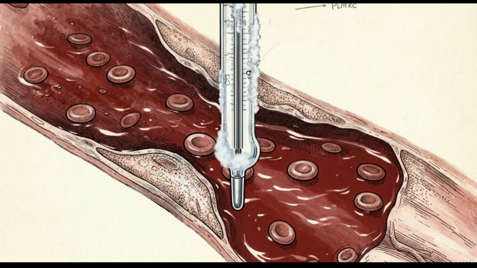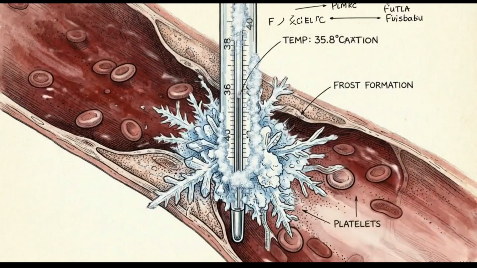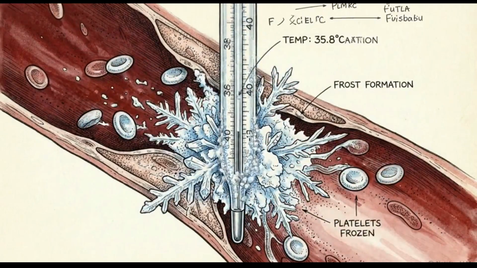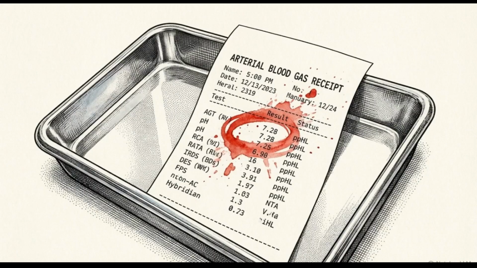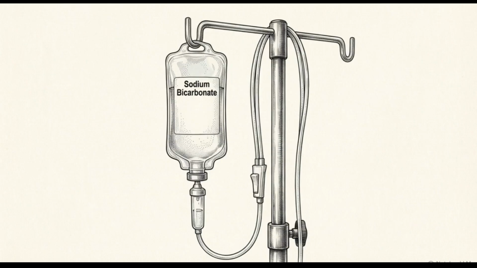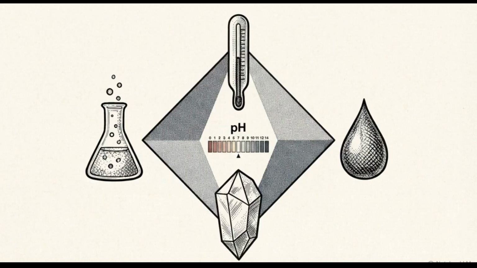Simultaneously, core temperatures dropping below 36 degrees Celsius globally impair every enzymatic coagulation reaction and drastically reduce platelet function. Acidosis, defined as a pH below 7.35, actively depletes fibrinogen and impairs thrombin generation. Crucially, administering intravenous bicarbonate to normalize the pH does not immediately restore this lost enzymatic function. Corrective factor replacement is mathematically futile unless these 4 baseline environmental parameters are actively managed and reversed through aggressive damage control resuscitation.